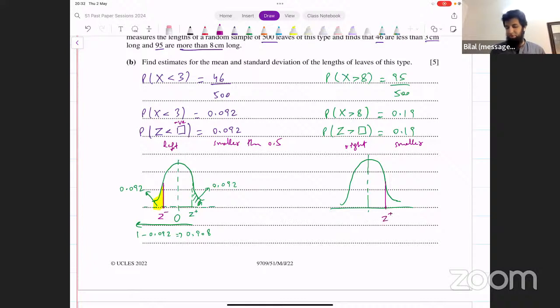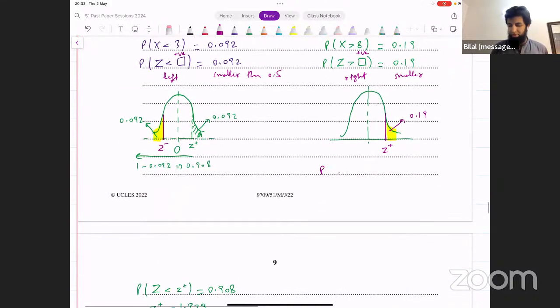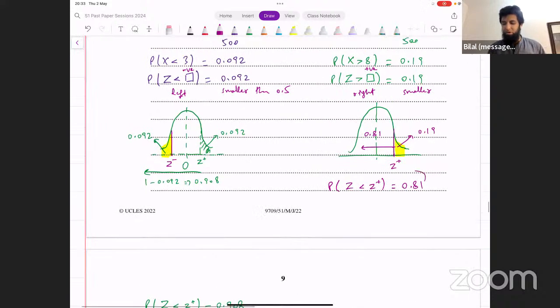So Z is now supposed to be positive. And we're given that the area to the right of Z, that's this area, is 0.19. Now, this is not standard form as well. If the area to the right of Z is 0.19, what about the area to the left of the Z value? We can say probability of Z less than this positive value of Z is 1 minus 0.19. This region is 0.81. We have 0.81 here. And now we can go to the table and find this value of Z corresponding to 0.81.